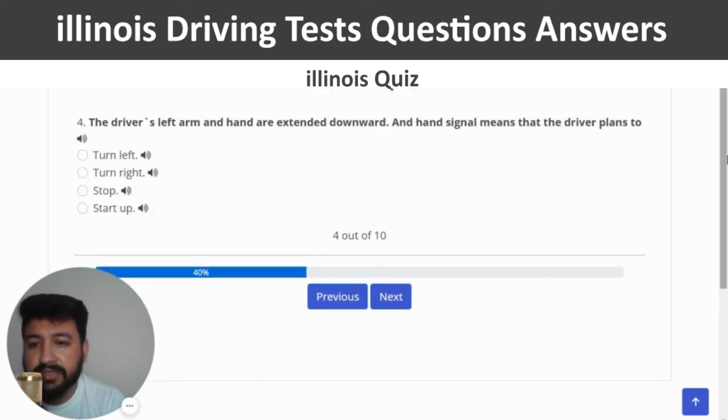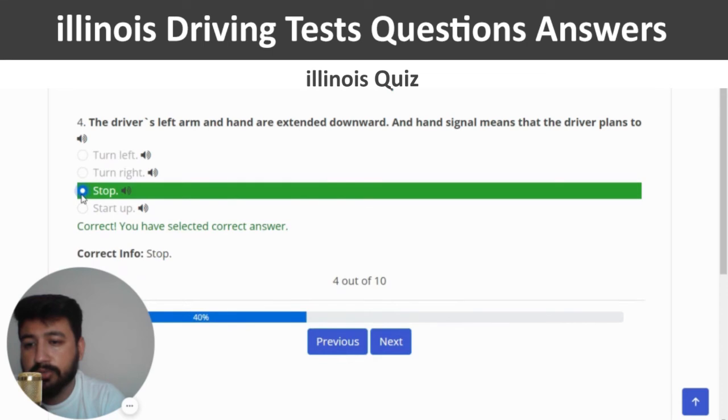And next. The driver's left arm and hand are extended downwards, and hand signal means that the driver plans to. The right answer of this question is stop. So I'm going to click on the third option.